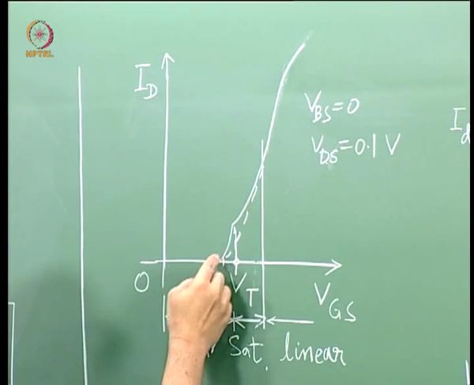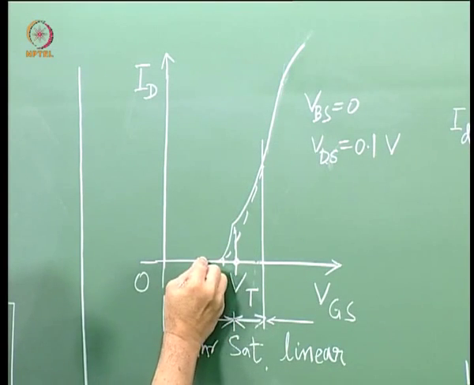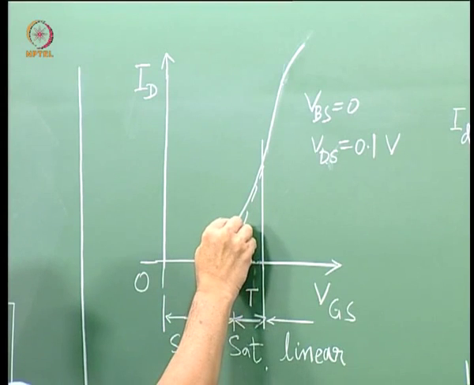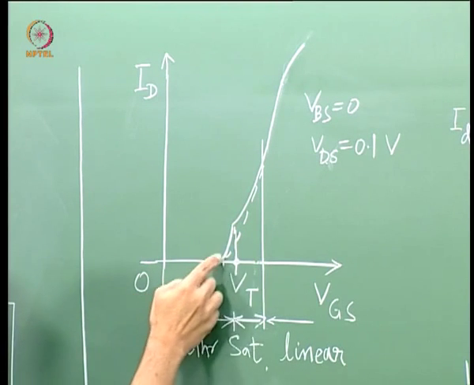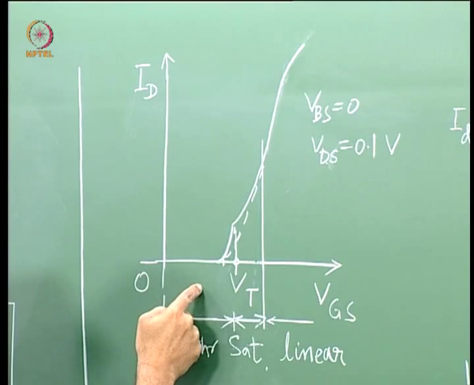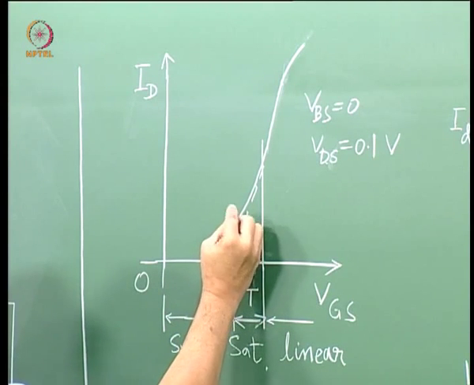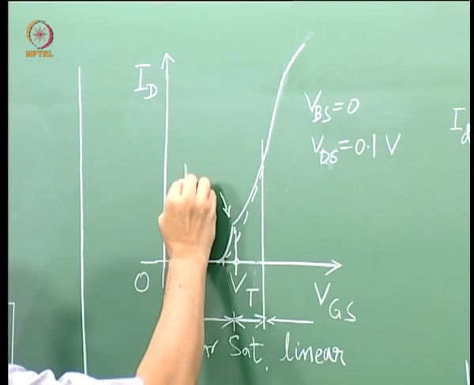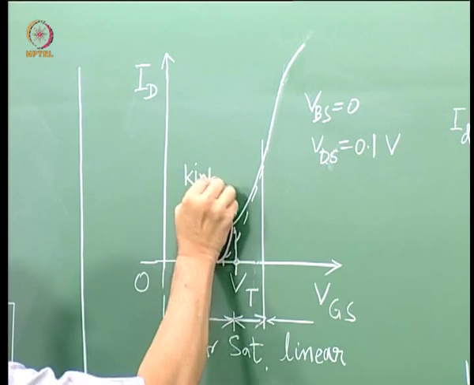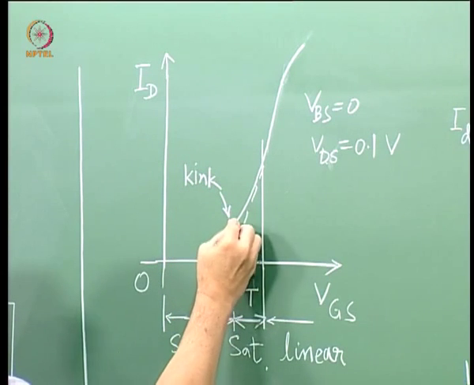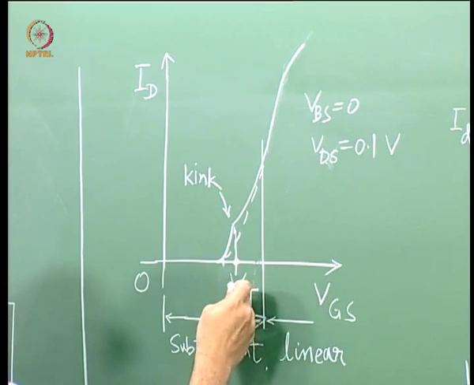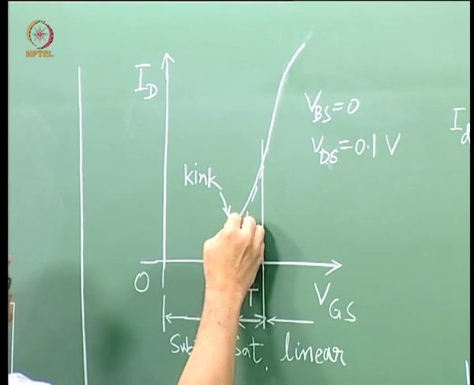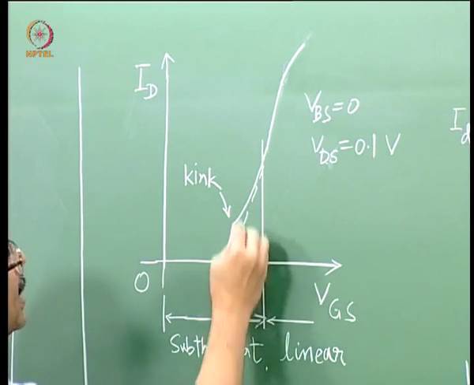So you can see that you have one equation for the subthreshold which is having this kind of a graph, and then you can see that there is a kink here. You have another equation for the superthreshold region, which covers the saturation and linear regions.